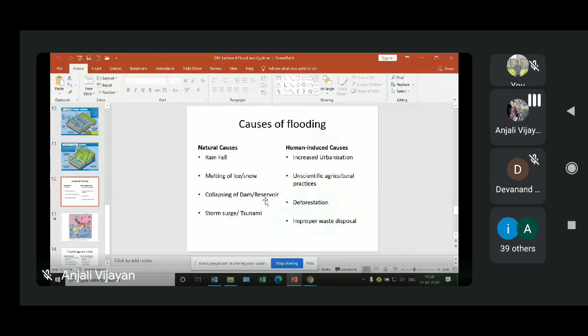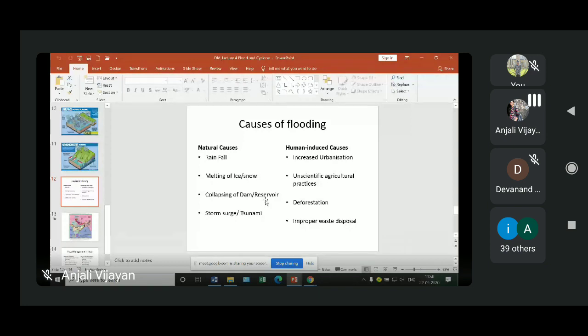Okay, so next is collapsing of dams. When heavy rain comes, the water level in dams will naturally increase. So if the infrastructure of the dam is very old, then there are more chances of failure of such dams, and this will lead to a large outpouring of water, and thus the flooding situation becomes even more critical for people who are living around the dam site. So this is another reason for flooding, collapsing of dams.